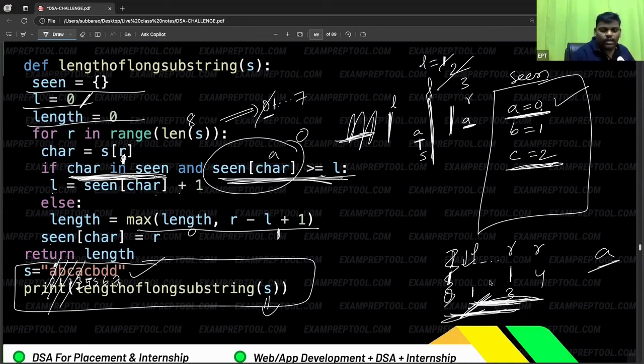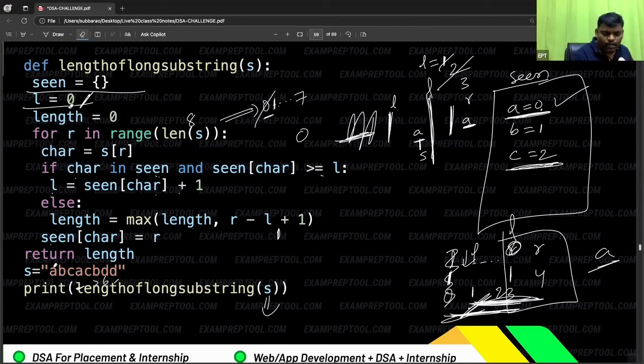Yes, it is true. Then L is equal to seen of char. Seen of C, I think it is going to be 2 plus 1. I think 3 onwards it will start. Here onwards it will start. L will be shifted from here. R is here. As usual, R will increment. So like that, it keeps on going. Finally, you will get the best answer.